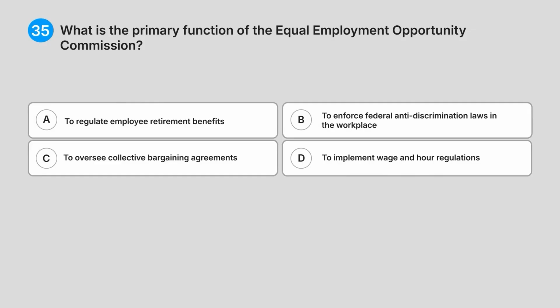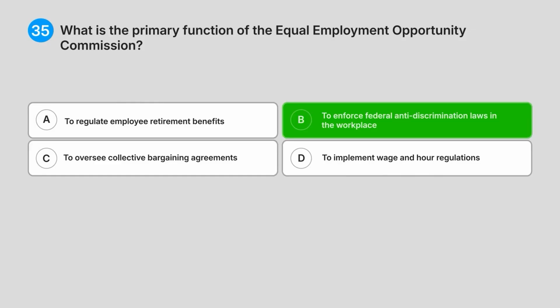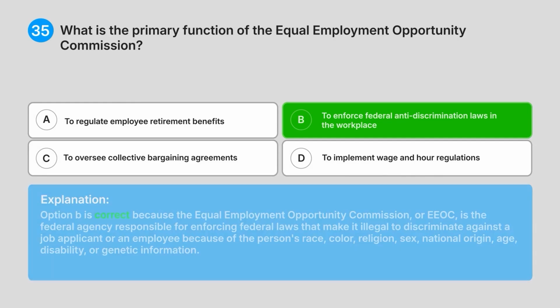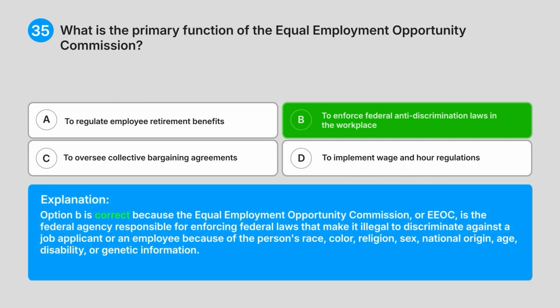Correct answer, B. To enforce federal anti-discrimination laws in the workplace. Explanation: Option B is correct because the Equal Employment Opportunity Commission, or EEOC, is the federal agency responsible for enforcing federal laws that make it illegal to discriminate against a job applicant or an employee because of the person's race, colour, religion, sex, national origin, age, disability, or genetic information.